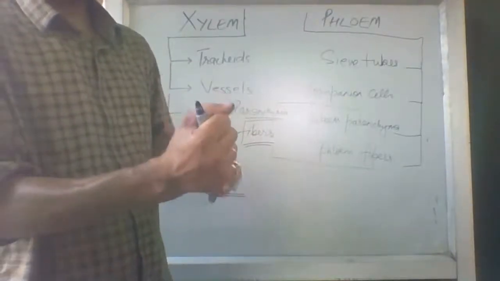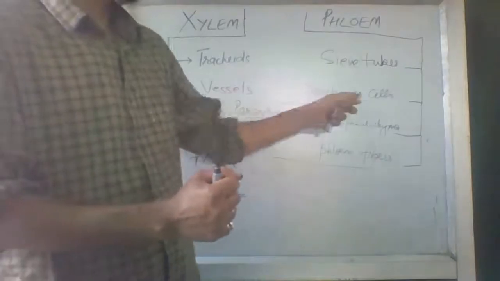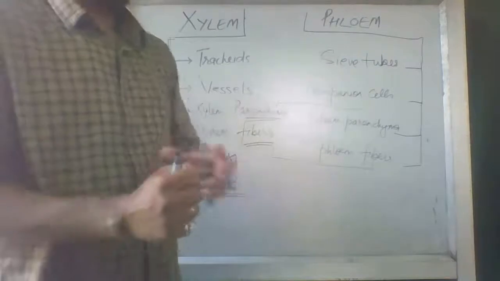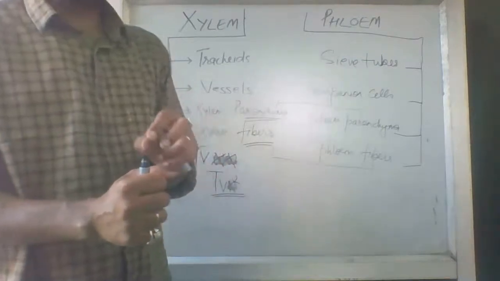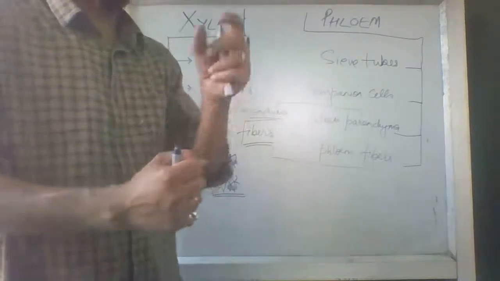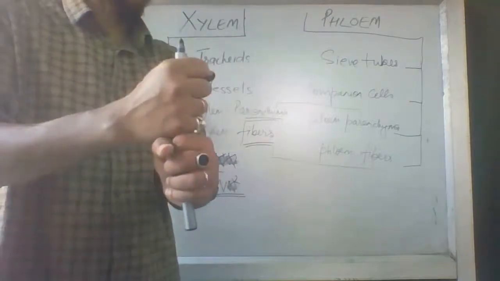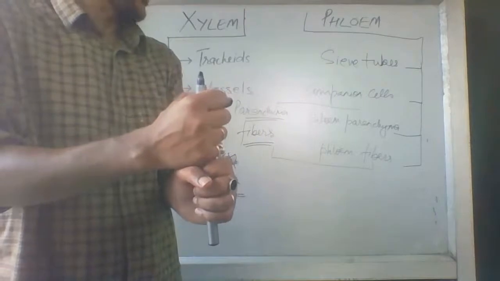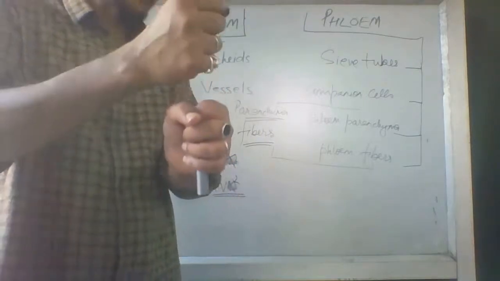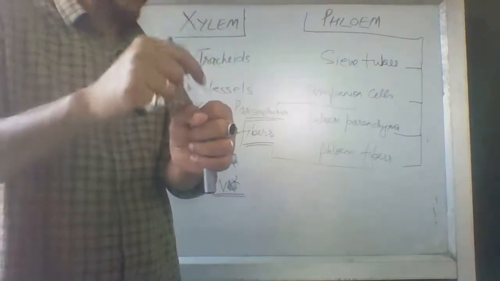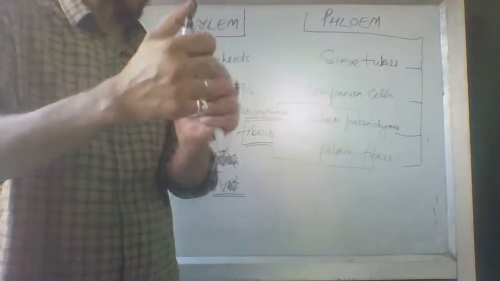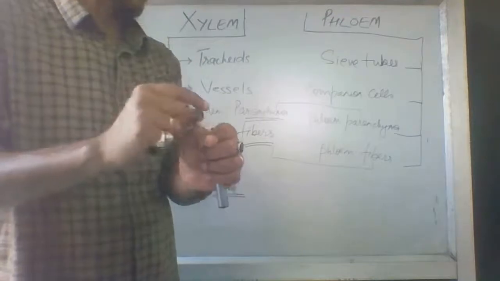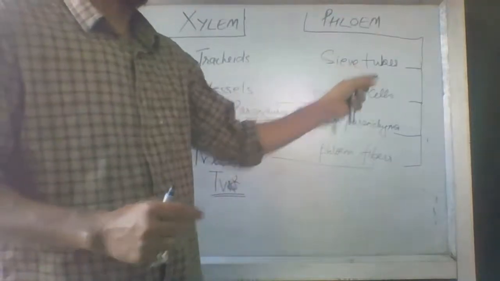Where this parenchyma is supported, that is called the companion cell. All these together make companion cells. These are not continuous; they are connected with other companion cells, phloem parenchyma, phloem fiber. Wherever these get connected, the upper part joins with the lower part. The point which joins them is called the sieve tube.